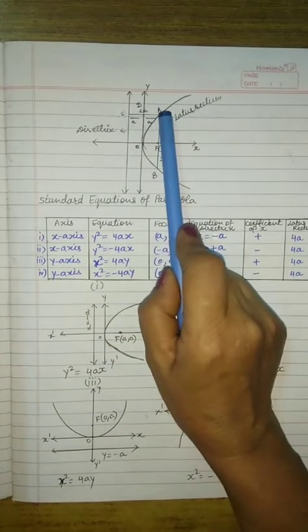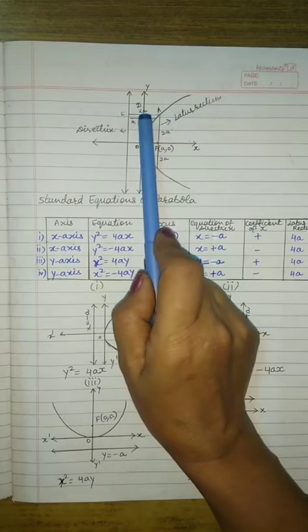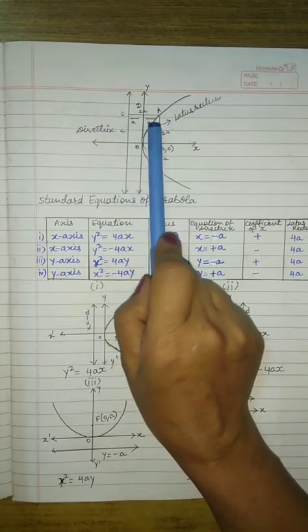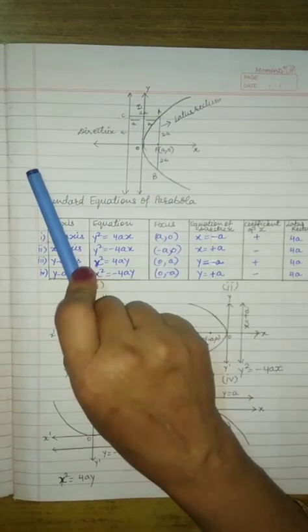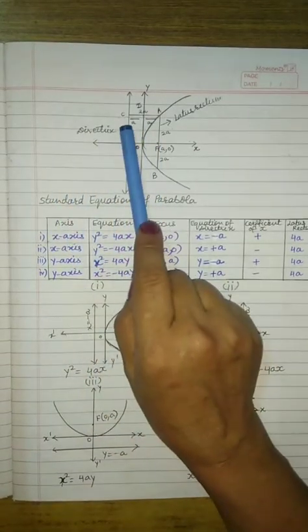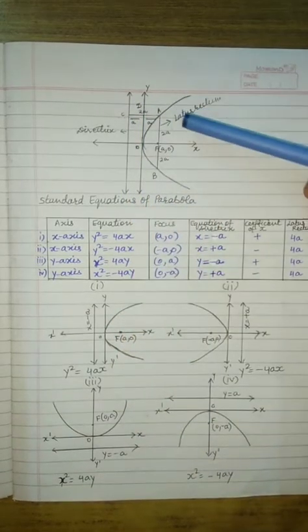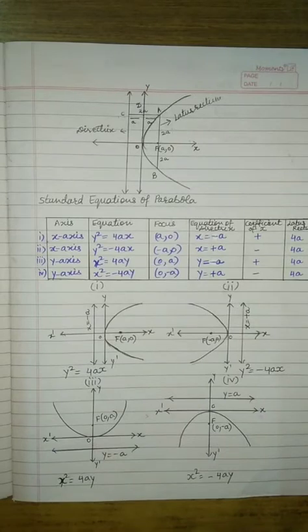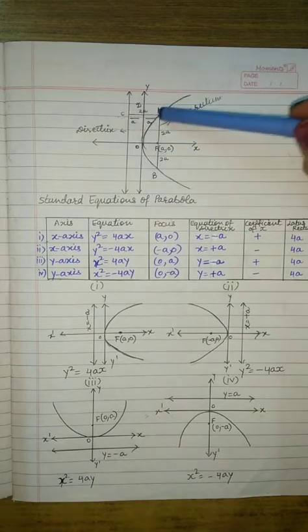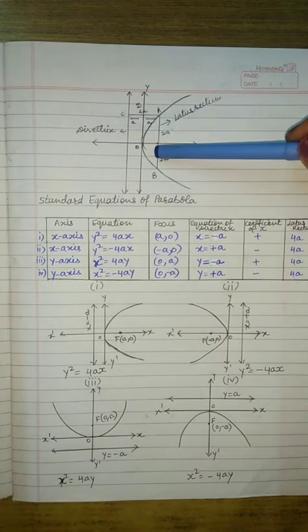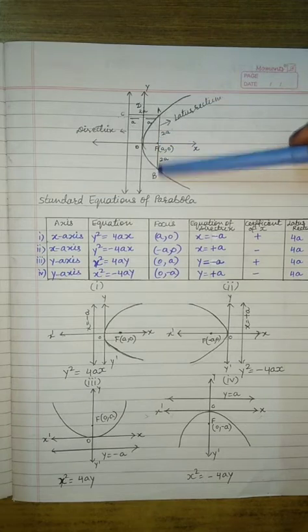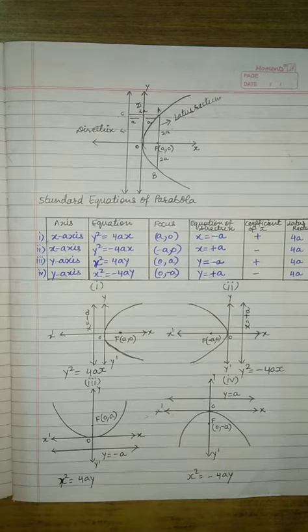Similarly AD is also A and DC is also A, to the left side of the x-axis. So the total distance AC will be A plus A, that is 2A, and we know that any point on the parabola is equidistant from the focus as well as from the directrix. So if AC is 2A, then AF is also 2A. So 2A and 2A becomes 4A, as you know that the parabola is symmetrical about its axis. So the length of the latus rectum is always 4A.